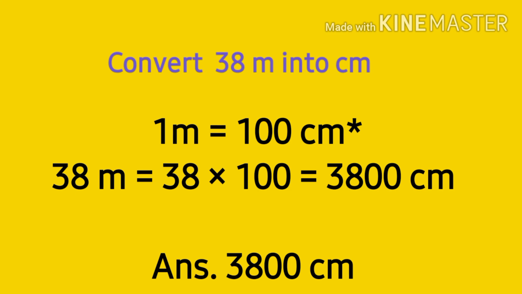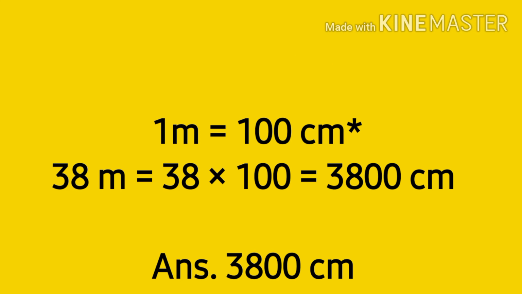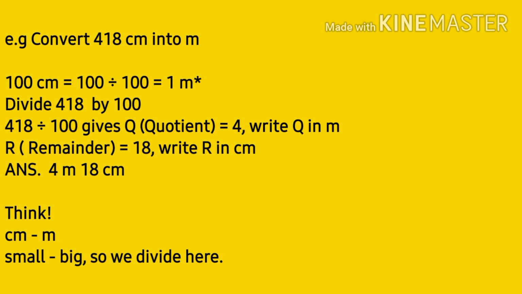So, let's multiply 38 with 100. That will give you 3800 and the unit is centimeter. So, the answer to this question is 3800 centimeters. And from this we have learned the conversion rule: 1 meter is equal to 100 centimeters. Now let's consider one of the examples from your textbook.